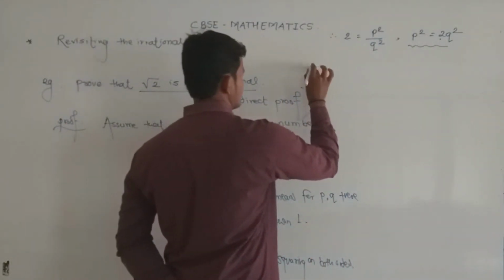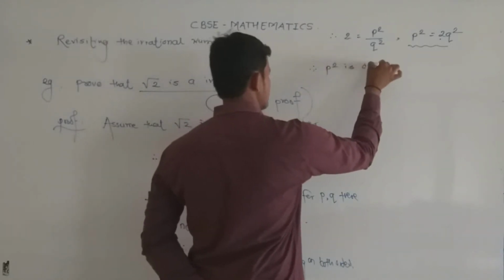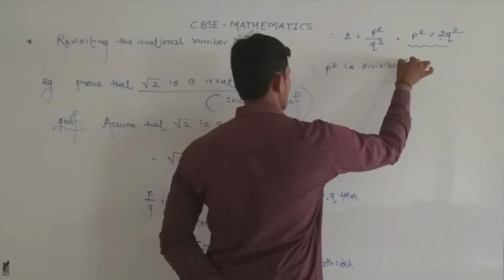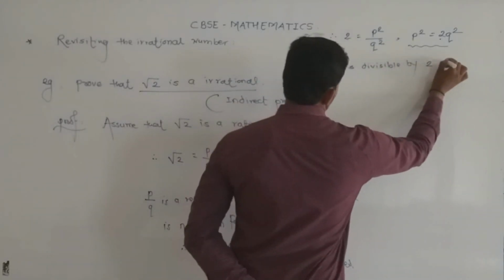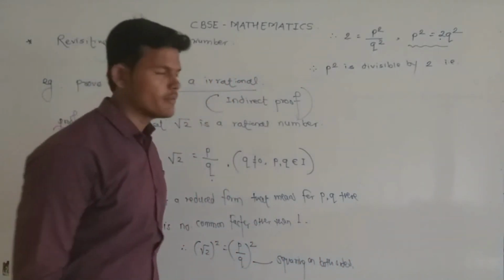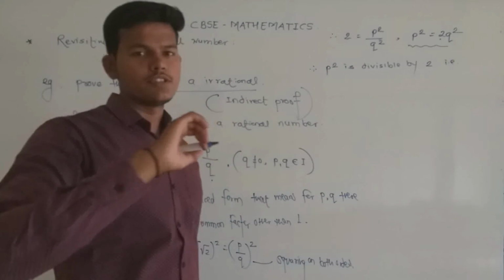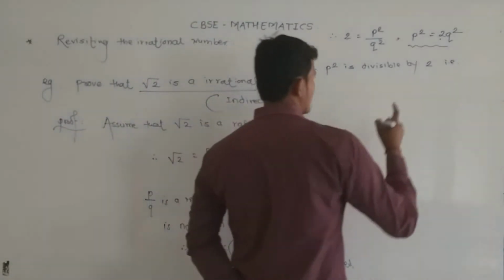Therefore, p square is divisible by 2. That means p is also divisible by 2 by using theorem 1.3, which is based on the fundamental theorem of arithmetic.